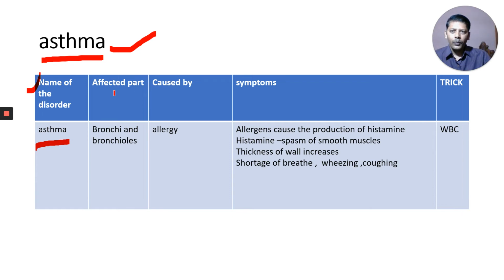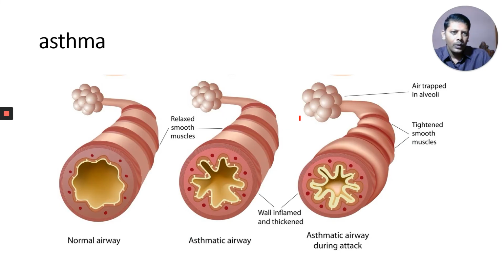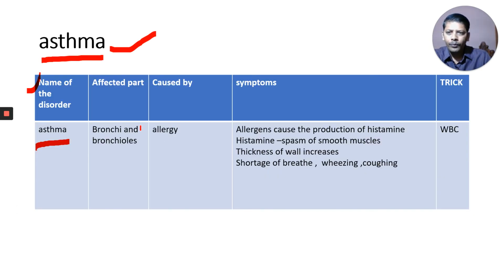In asthma, which part is affected? Bronchi and bronchioles are affected. These are the bronchi. Asthma is caused by allergy. There are some allergens in our atmosphere. The agents which cause allergy are called allergens. What are the symptoms of asthma? When allergens enter our respiratory tract, they cause the production of histamine.